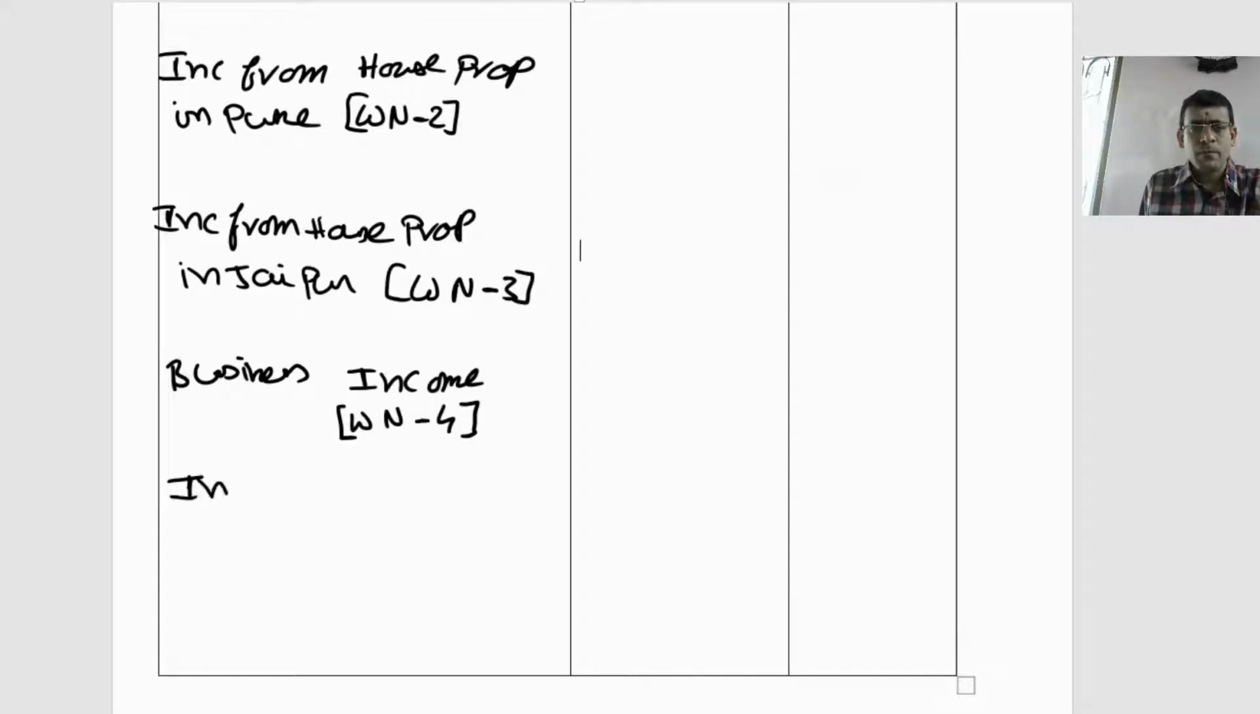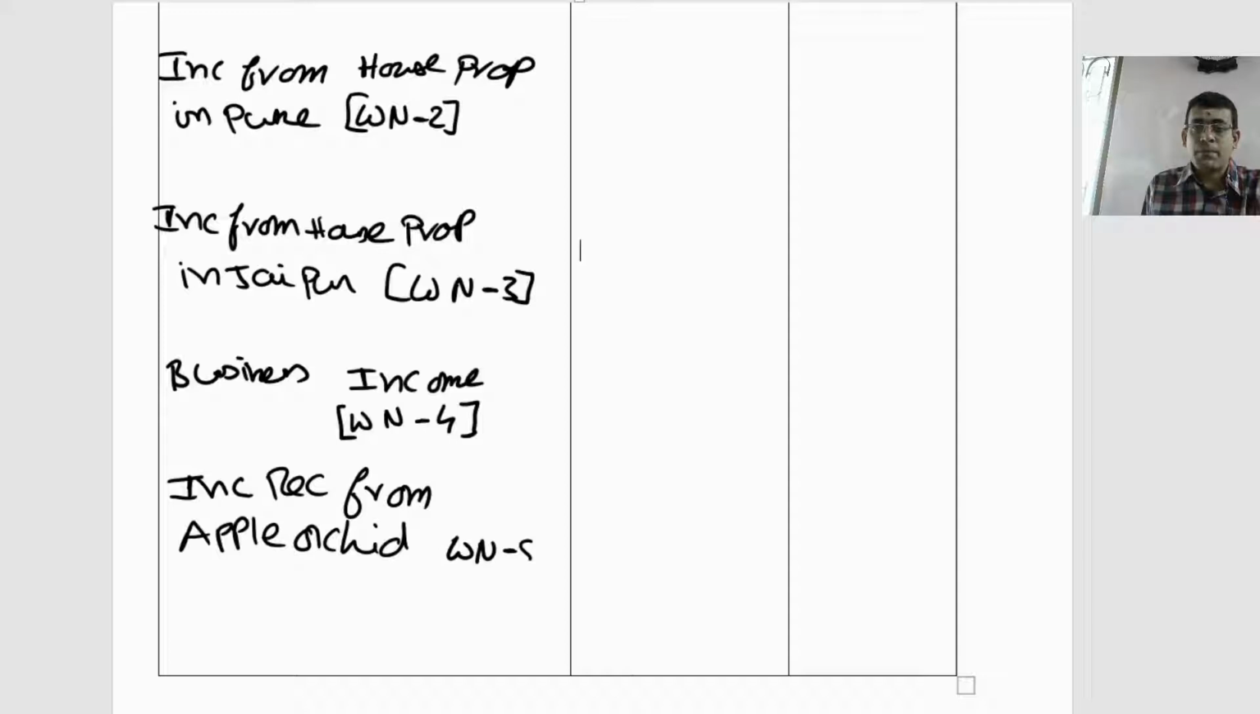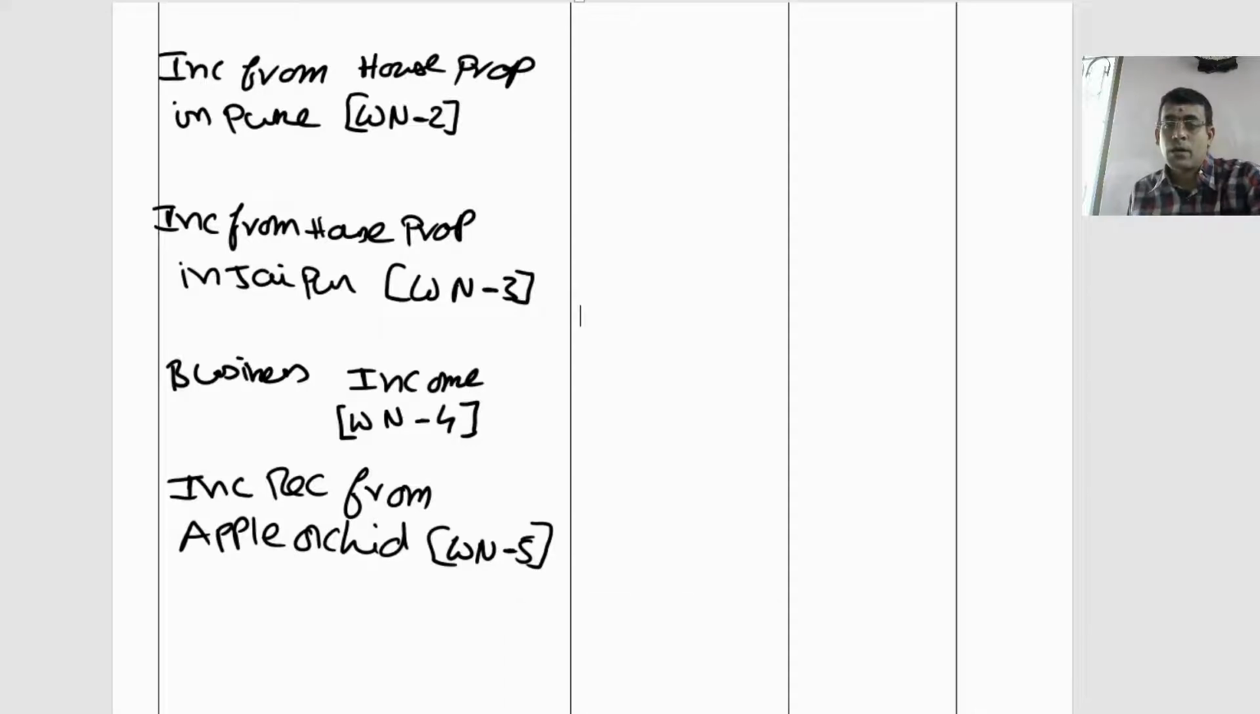Income received from apple orchard Nepal. Let us put this as a part of your working note number 5. Then we can take that. Then what? Then the last point here.